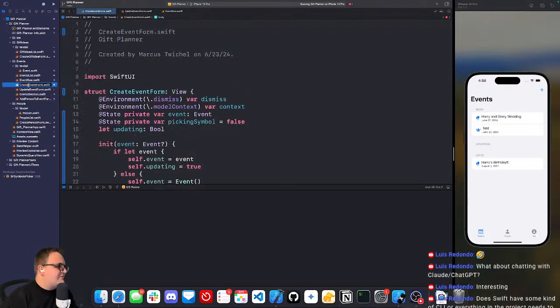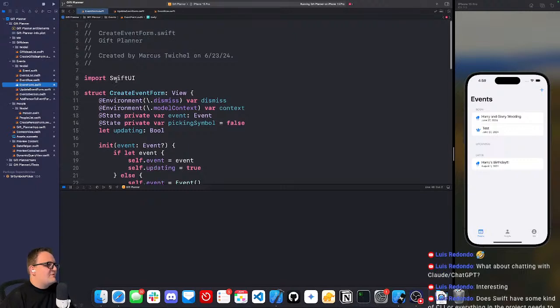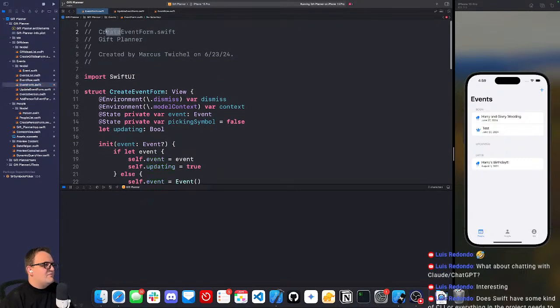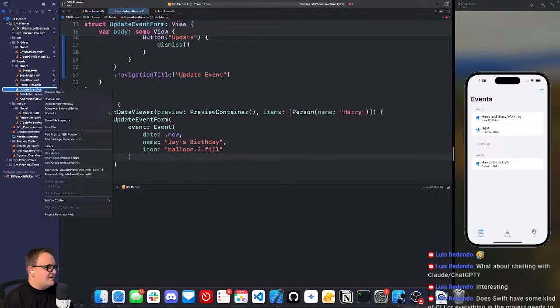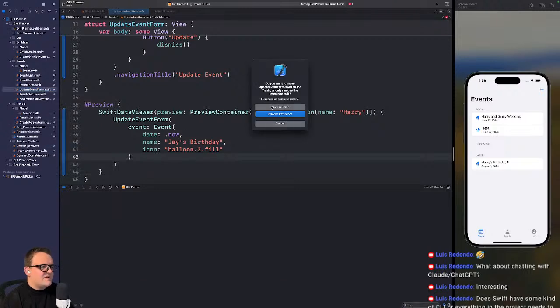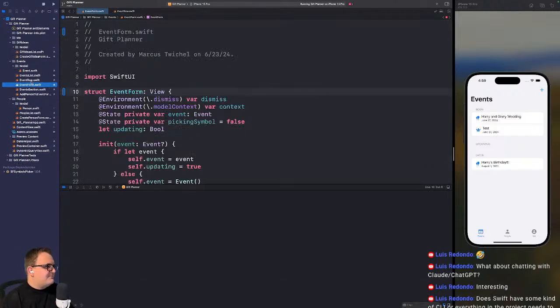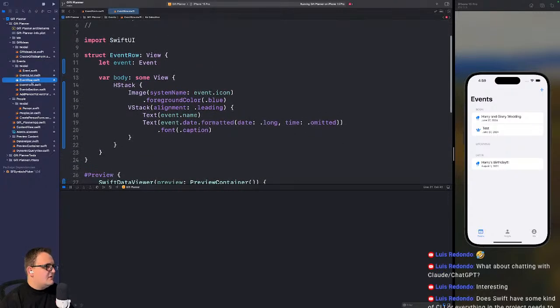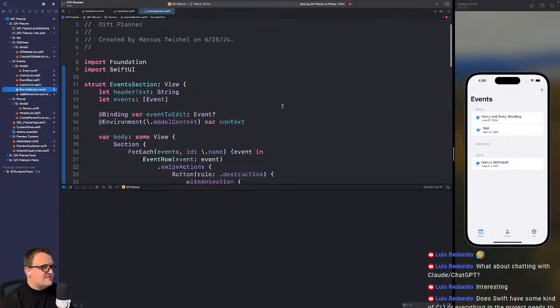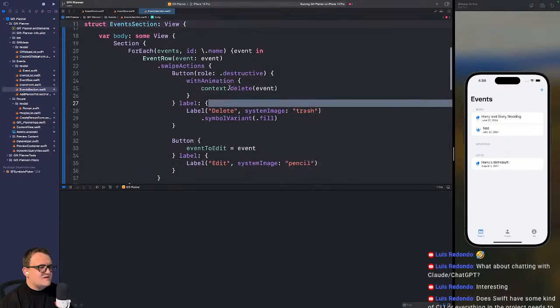So instead of create event form, this should just be called event form now. Right? We're unifying into one. Get out of here, update event form. Go to the trash. And then where did I add my swipe? Is that in the events section? My swipe actions here?